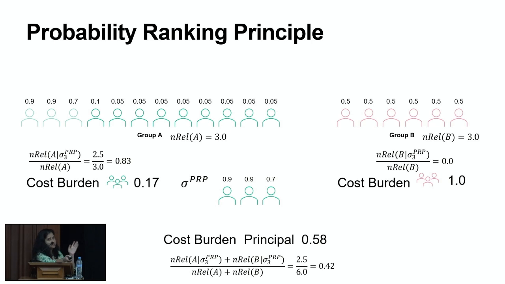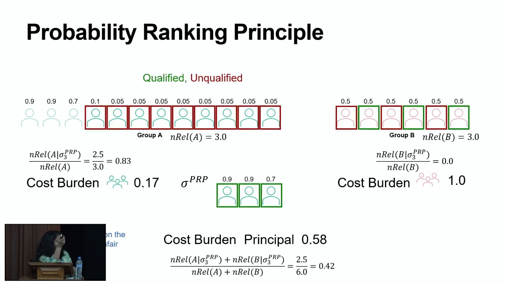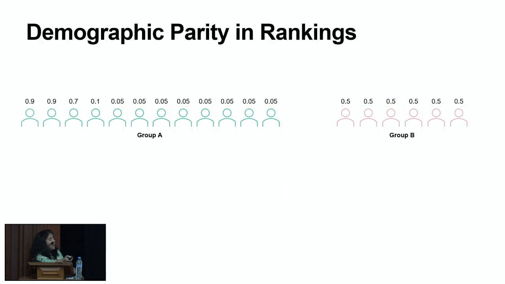So you can imagine as the K increases in the top K ranking, the cost burden on the principal should go down because we should be selecting more and more relevant candidates. And the thing I want to point out is that these cost burdens are uneven among all the 3 stakeholders, so it is unfair. After the fact, after the review, when the true relevance labels are revealed, for red unqualified and green qualified, the PRP principal does get all the 3 relevant candidates. So this is reflected in that lower cost burden to the principal, but it is unfair in distributing the cost burden. And so I want to look at the demographic parity in rankings.